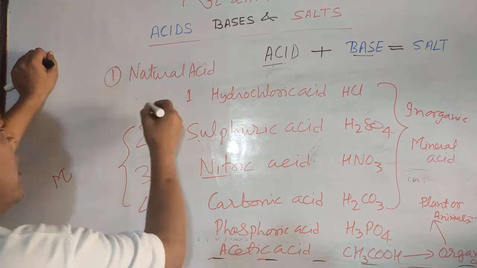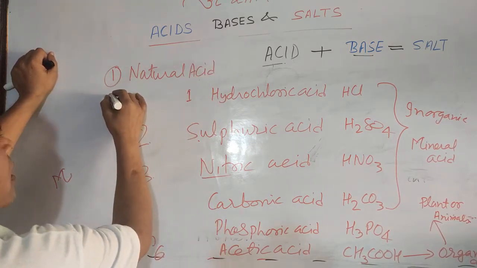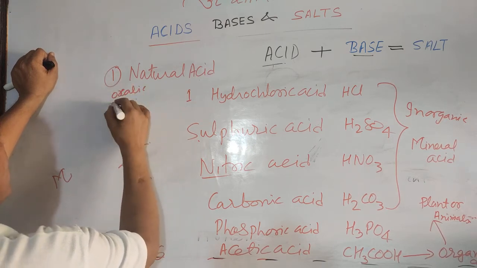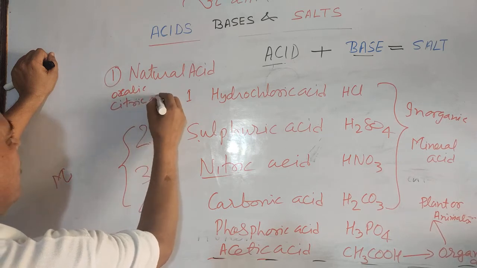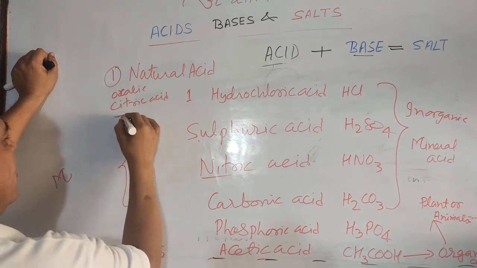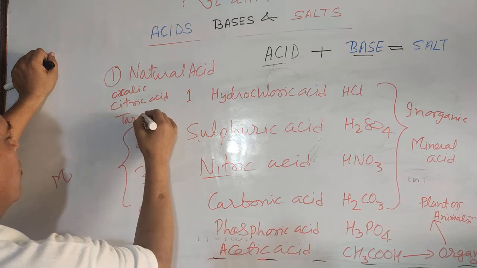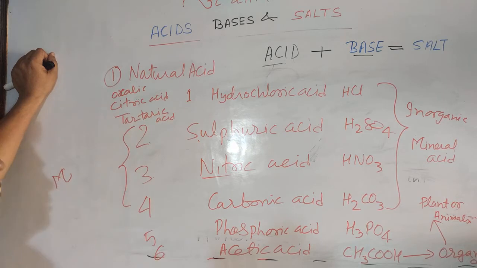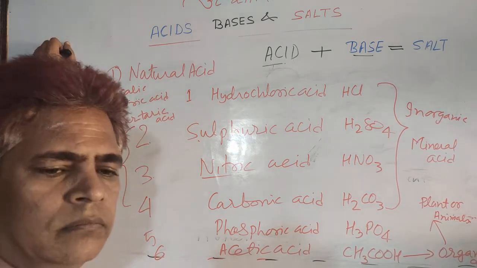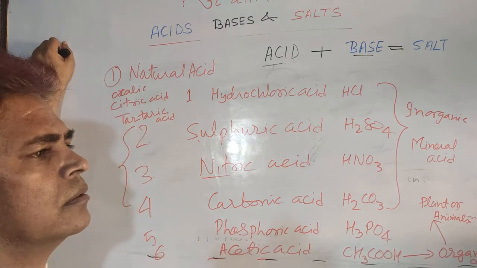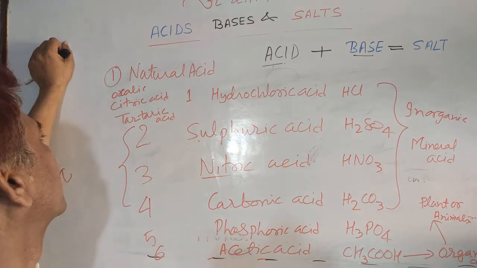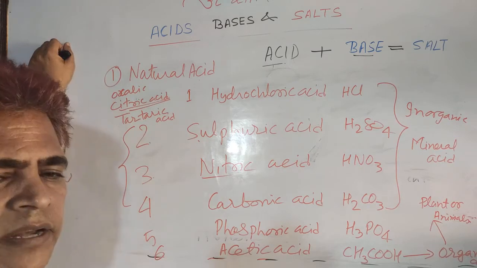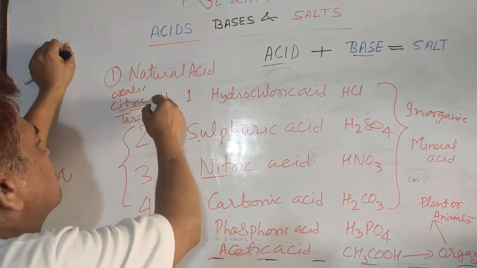In natural acid you can write oxalic, citric acid and tartaric acid. You know where it is found? Tartaric acid is found in tamarind, and citric acid is obtained from citrus fruits, all citrus fruits.